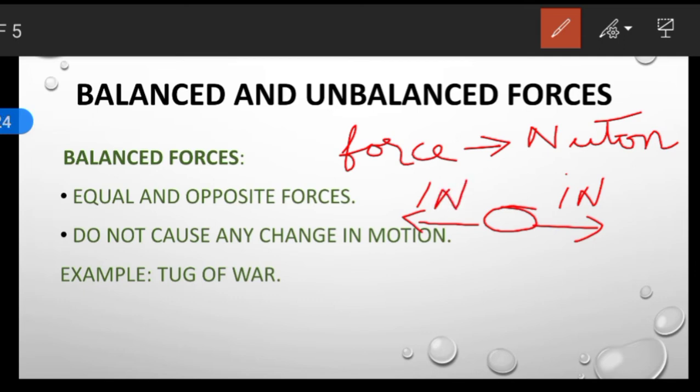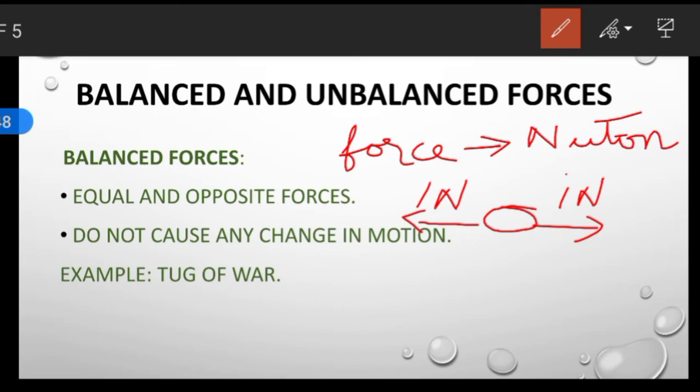So here the magnitude of both the forces are same. So what is the magnitude here? That is 1 Newton. Since the magnitudes are same, the forces are said to be equal forces and they are in the opposite direction. That is why we say they are equal and opposite forces.